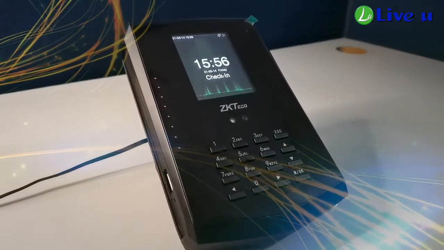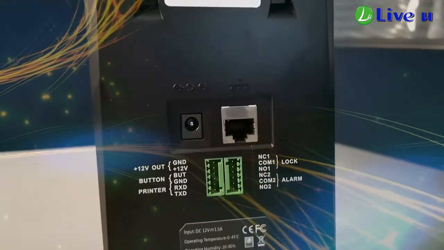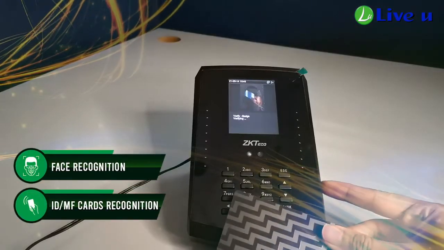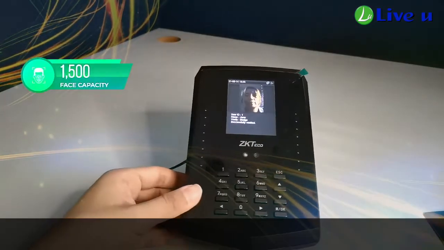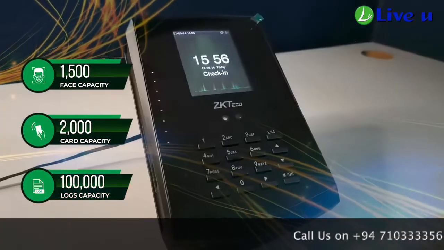KF460 is an innovative terminal for employee attendance and basic access control functions. It has two different user verifications such as face recognition and ID/MF cards recognition. It has 1,500 face capacity and 2,000 card capacity with 100,000 logs capacity.